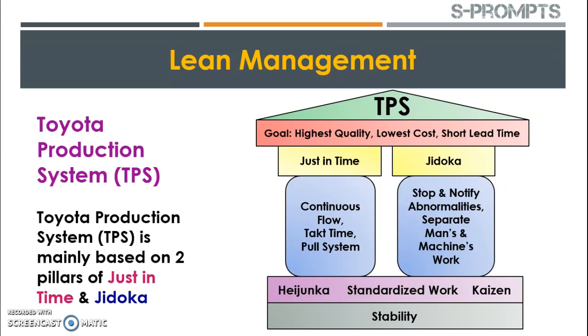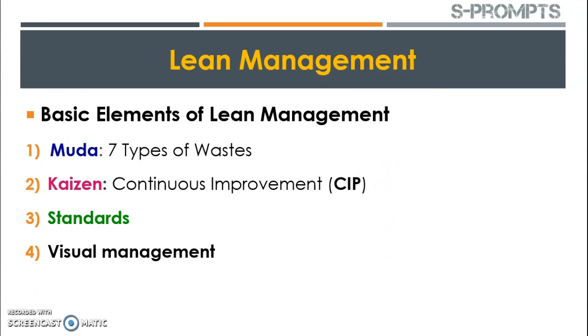And there has to be stability, meaning what is being practiced should be maintained as it is, so that it will give the same quality every time we manufacture the product. We also saw there are 7 types of mudas, that is wastes, related to manufacturing. If these 7 types of waste can be eliminated, it will help minimize the cost and ensure that products will be of the highest quality and lowest possible price.